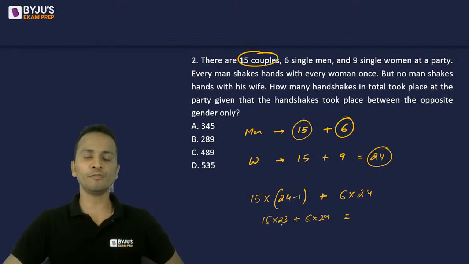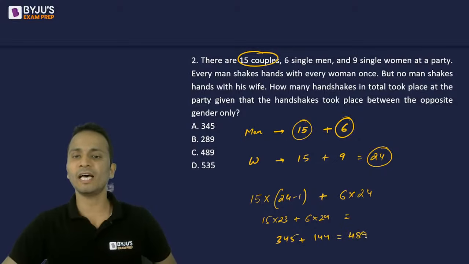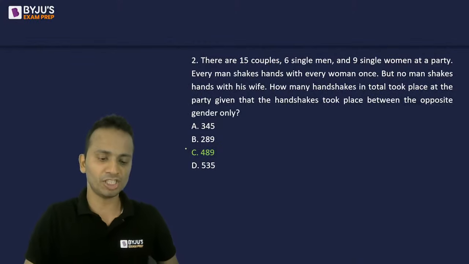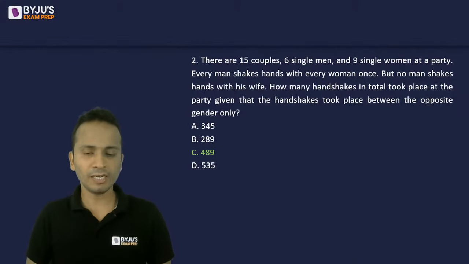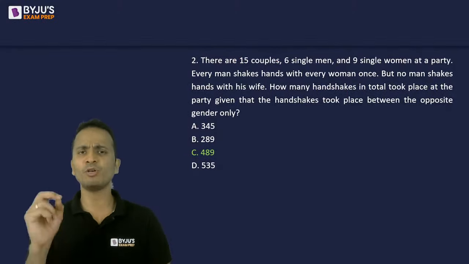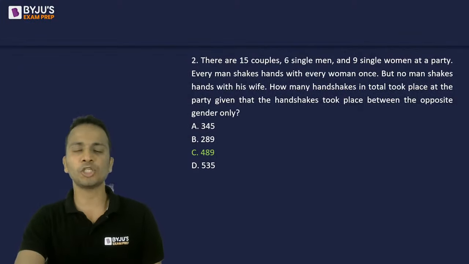So 23 into 15, 230 and 345, plus 24 into 6, that is 144. So the answer will be 489. So 489, that is option C, will be the total number of handshakes at this party. Clear? Fine. So a very simple question this one was. It's just that you have to take care of the language that is given to you. With this, let's move on to our next question, question number 3.